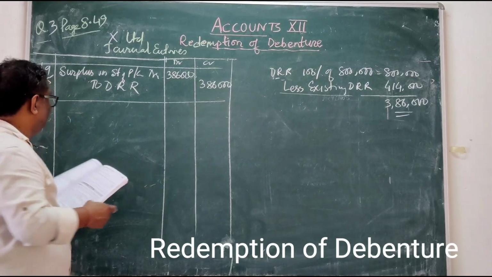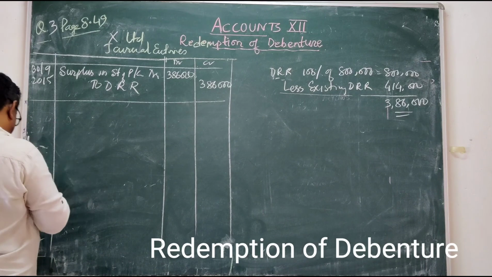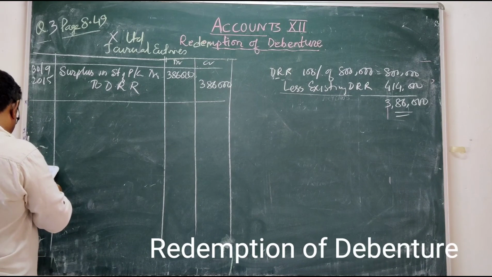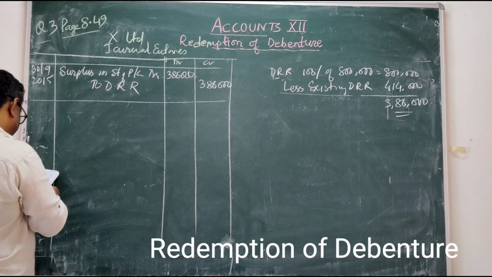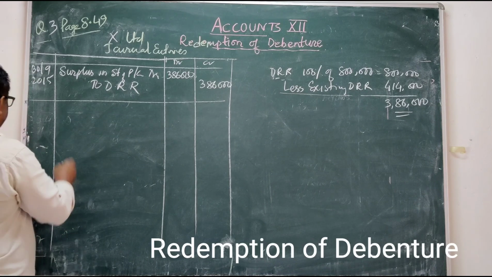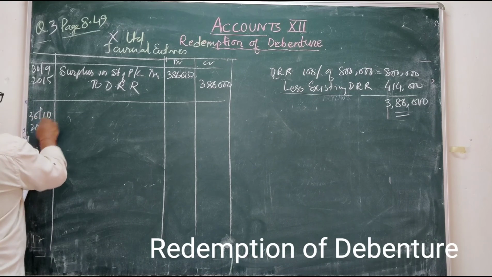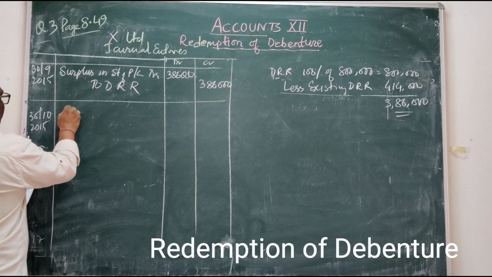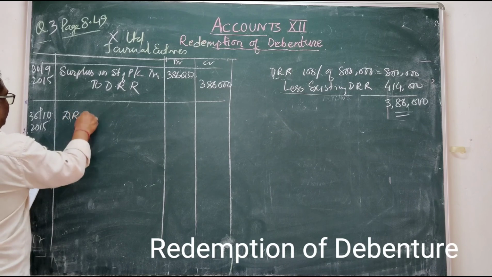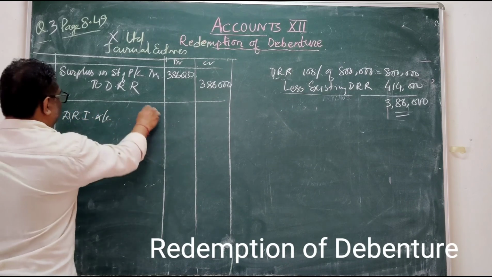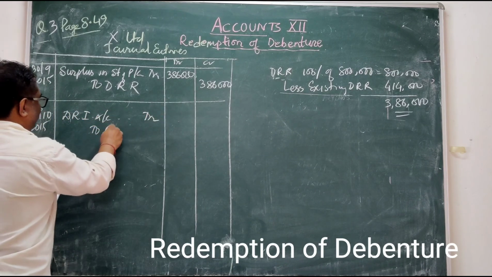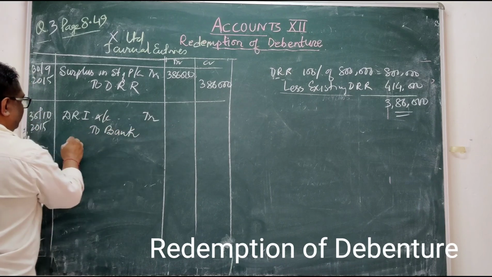Now you have to make the investment before you redeem on 1st October 2016. So on 30 September 2015 you have to make the investment. How do you make it? Debenture redemption investment account debited to bank.